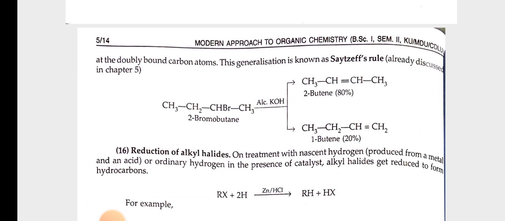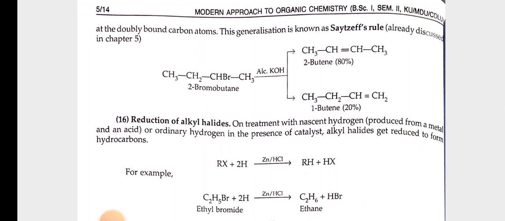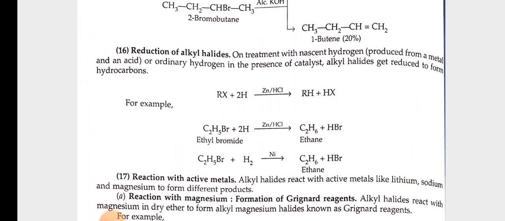16th, reduction of alkyl halides. On treatment with nascent hydrogen produced from a metal and an acid, or ordinary hydrogen in the presence of a catalyst, alkyl halides get reduced to form hydrocarbons: RX + 2H gives RH + HX in presence of Zn/HCl. For example, ethyl bromide plus 2H in presence of zinc and HCl gives ethane plus HBr.